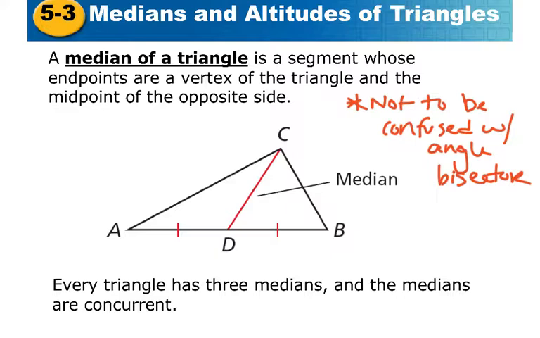So a median of a triangle is a segment whose endpoints are the vertex of the triangle, in this case C, and the midpoint of the opposite side, which would be D. Every triangle has three medians, and the medians can be concurrent, which means that they would meet at a point. If I drew this one accurately, that would mean that these two sides are the same, these two sides are the same, and then we'd have our point of concurrency.